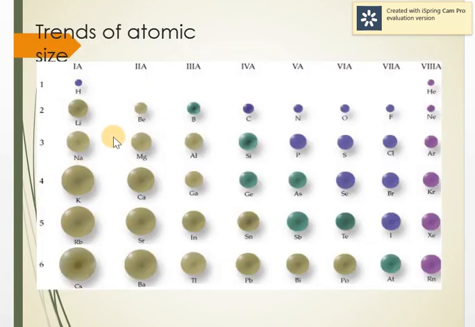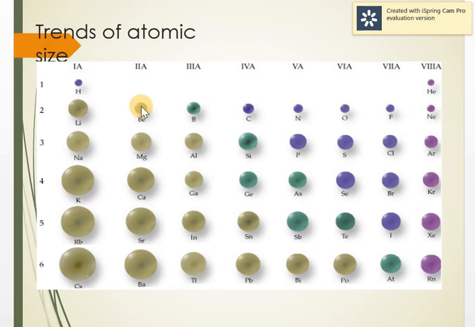Let's see the general trend in atomic size. You can see here in the periodic table, as we move from left to right, across the period, the size decreases. Why does the size decrease? Because nuclear charge increases. At each step, the number of electrons increases by 1 unit, and these electrons are added in the same principal shell.